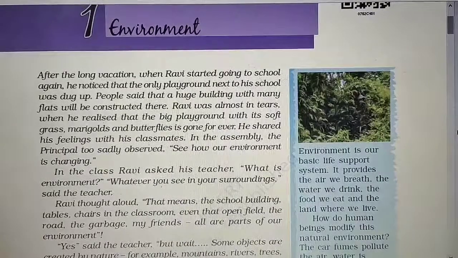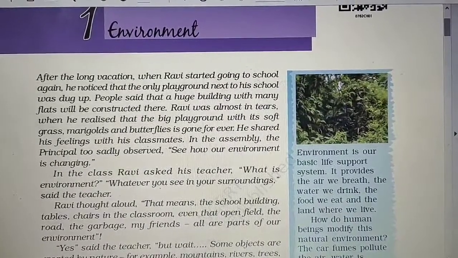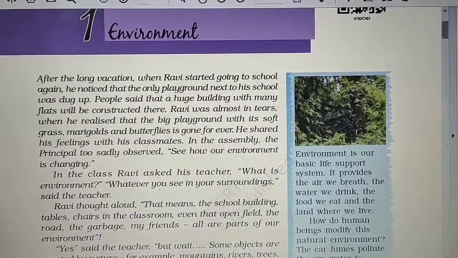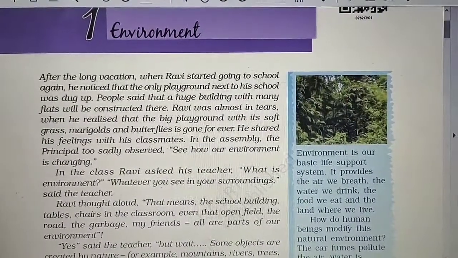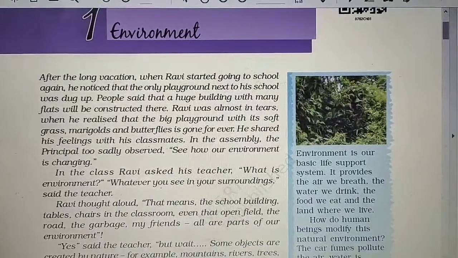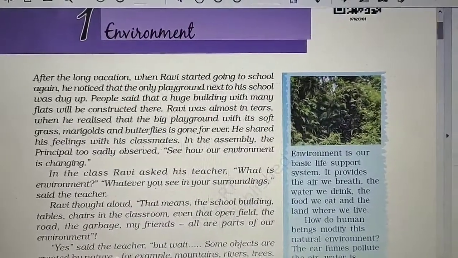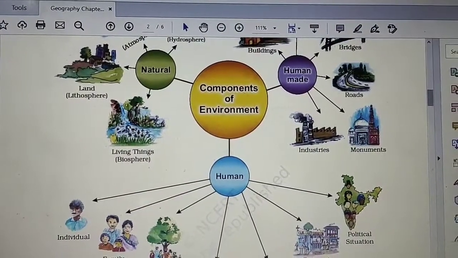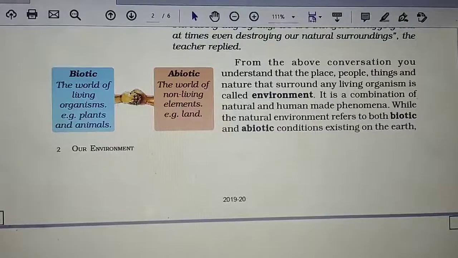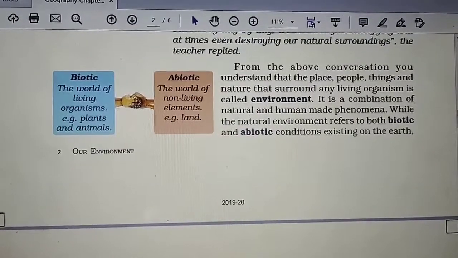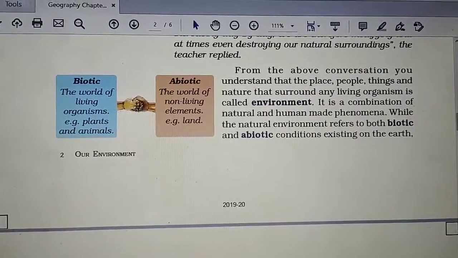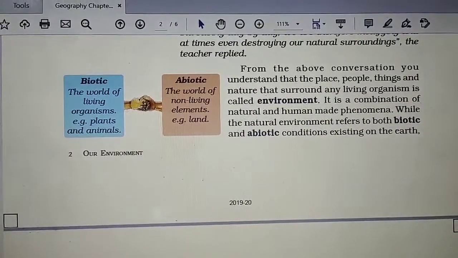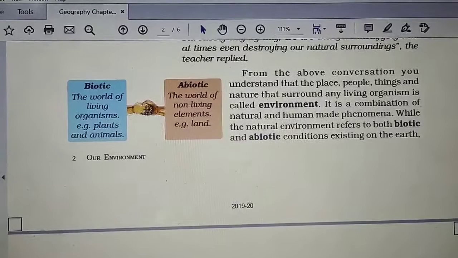First of all, we did the definition of environment, that is, environment is our basic life support system. It provides the air we breathe, the water we drink, the food we eat, and the land where we live. Then we discussed the components of environment, that is natural, human made, and human. Then two conditions of natural environment existing on the earth, that is biotic and abiotic. Biotic is related to living organisms and abiotic is related to the non-living elements.